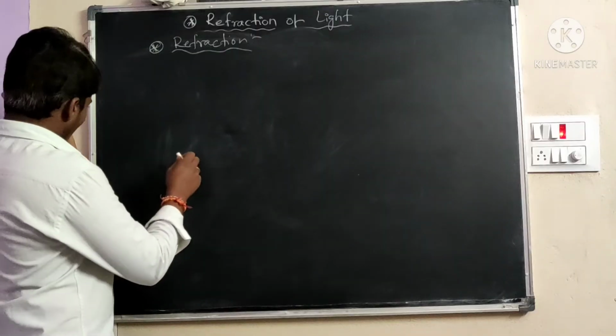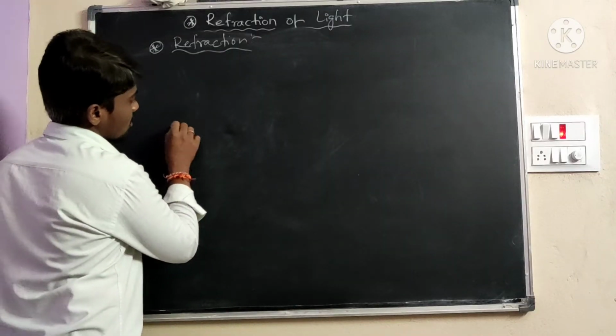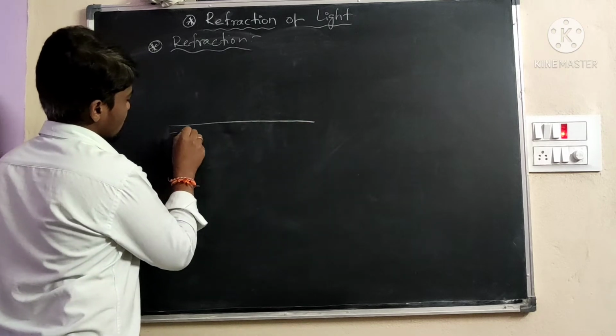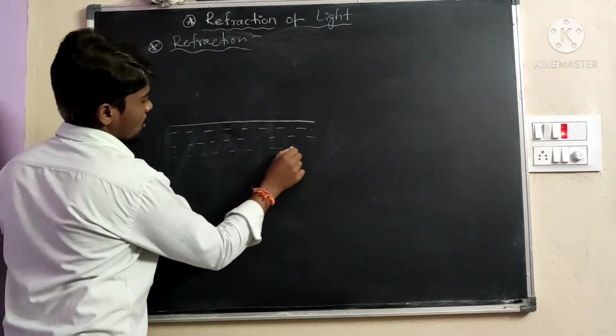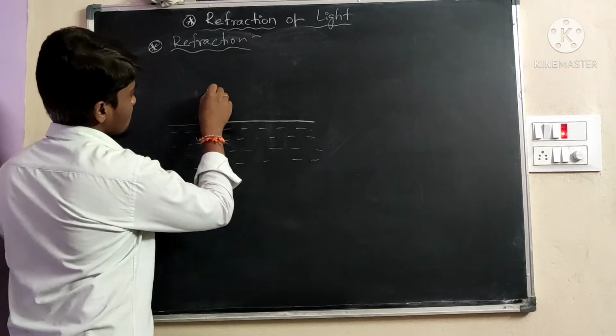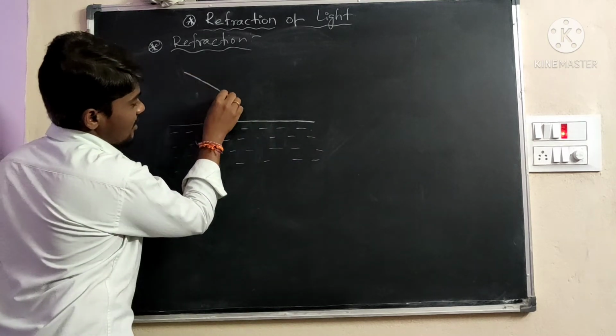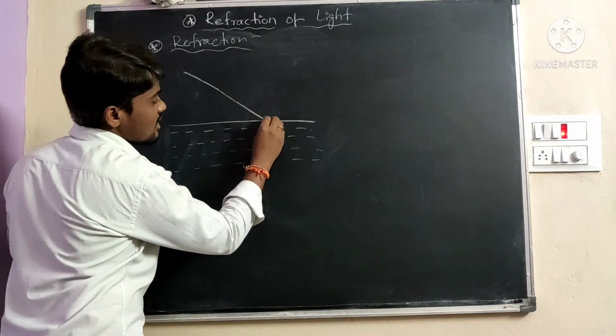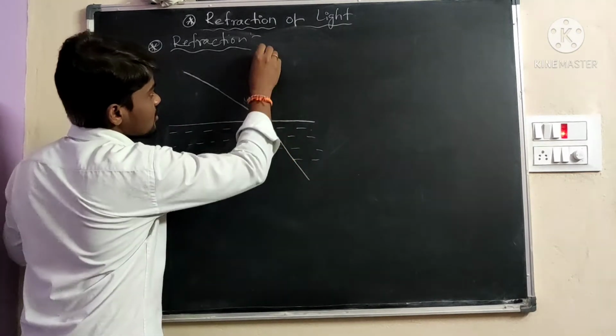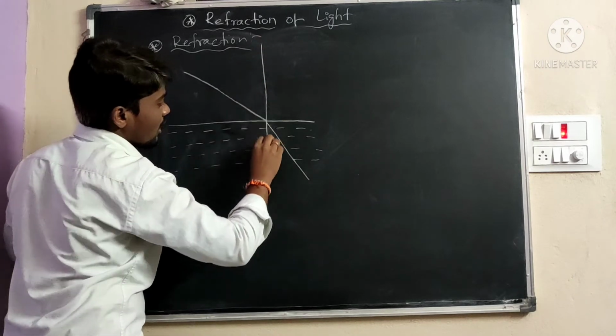For example, here we take two mediums. Downward is the water medium, upward is the air medium. When the light ray travels from one medium to another medium, it bends like this. This is the normal line.